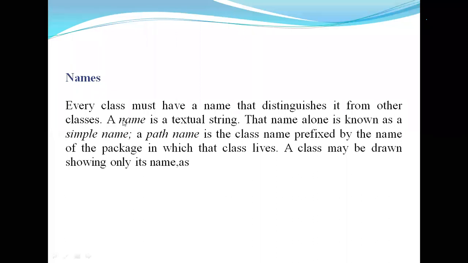Every name is a textual string. That name alone is known as a simple name. Suppose a name is a textual string, for example Student, a text representation, and next, Teacher, or a college name. It is represented by text, which means a text string representation.